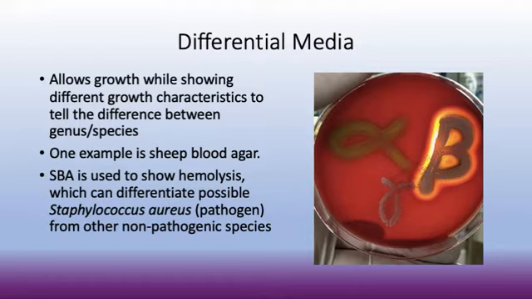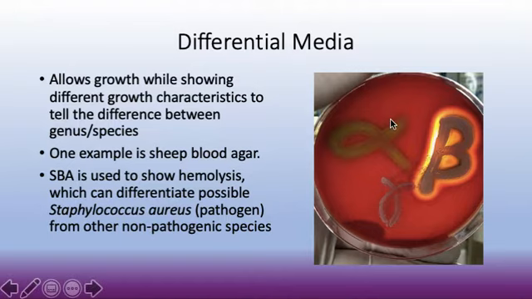Okay, so then if we go here, this is the gamma. Gamma, as you can see, doesn't lyse the cells at all. It makes no change onto the red cells at all. It does nothing. It's just laying on there doing nothing. And this is also called non-hemolytic, so gamma or non-hemolytic.